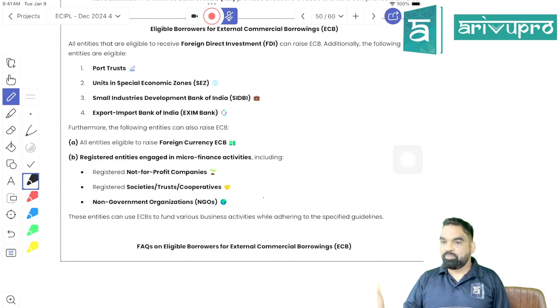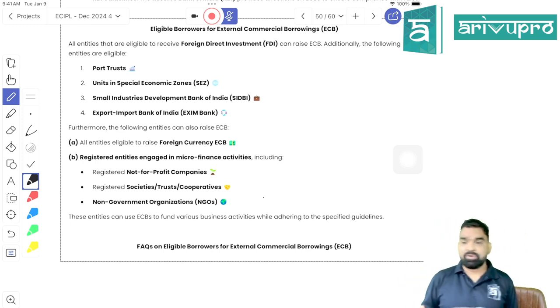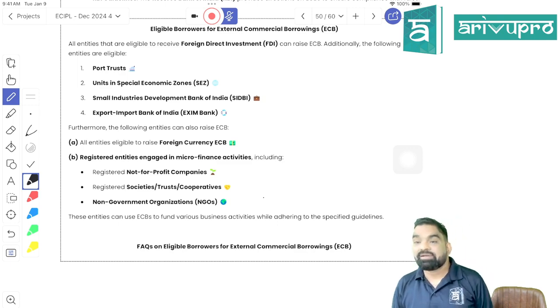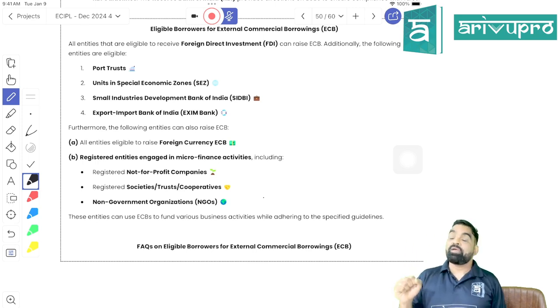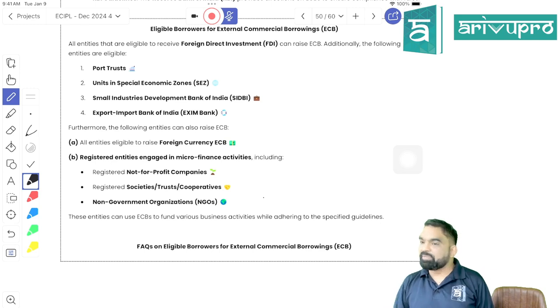If you are willing to borrow money from outside, not for personal purpose but for commercial purpose, you are raising ECB, right? ECB creates a long-term liability outside India, so definitely it is classified as a capital account transaction, and being a capital account transaction, it is regulated by the Reserve Bank of India, right? Right, students, is it clear? Now when it comes to ECB, certain restrictions are imposed by RBI.